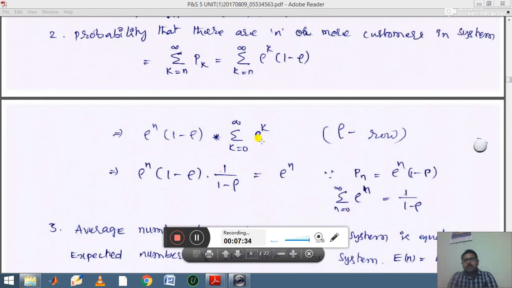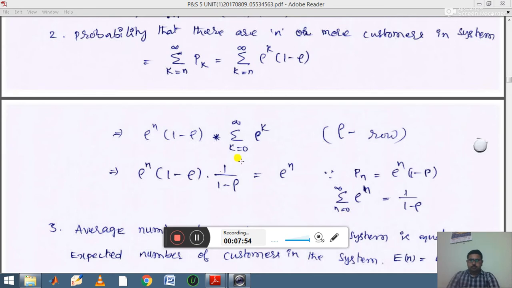In the same way, in place of the sum of ρ^k you can write 1 divided by 1 minus ρ. Here 1 minus ρ and 1 minus ρ cancel, and you are getting ρ^n. So this is one more formula you need to remember, used when there are infinitely many people standing in a queue.